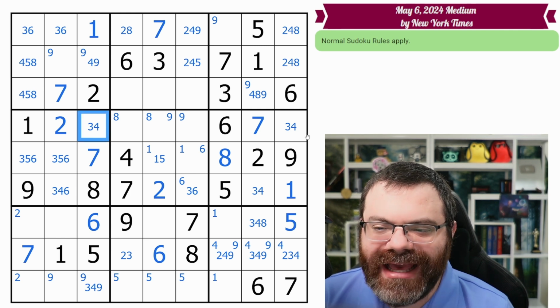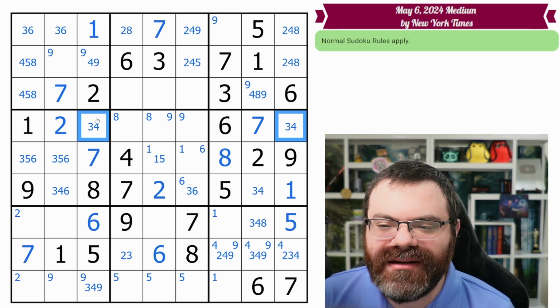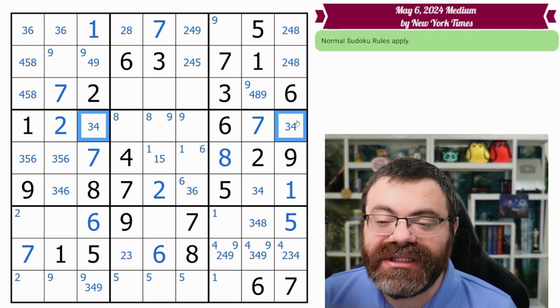That's why we do it. Now, I have a naked 3, 4 pair here that I just noticed. So why is this a naked 3, 4 pair? Well, these 2 cells, the first thing that I want you to notice about them is they are in the same row as each other.